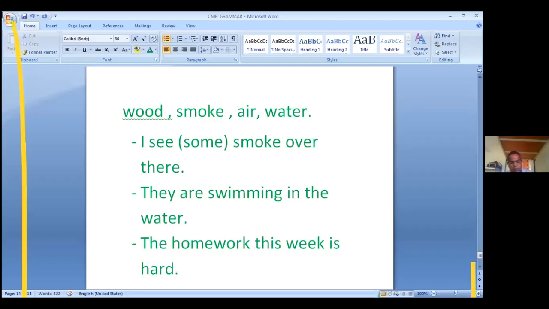Uncountable nouns can sometimes take the definite article the, because it does not specify any amount. So the is there before homework. Homework is an uncountable noun.